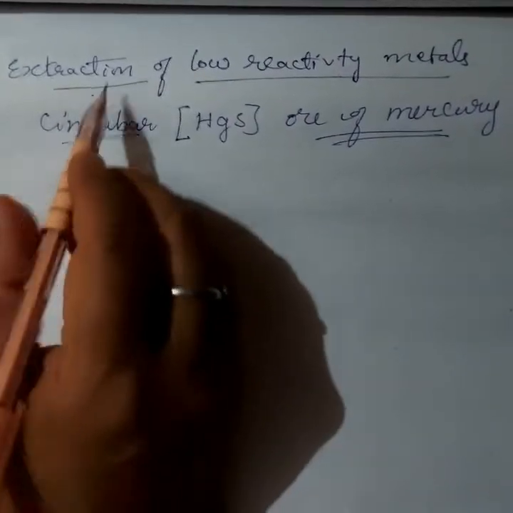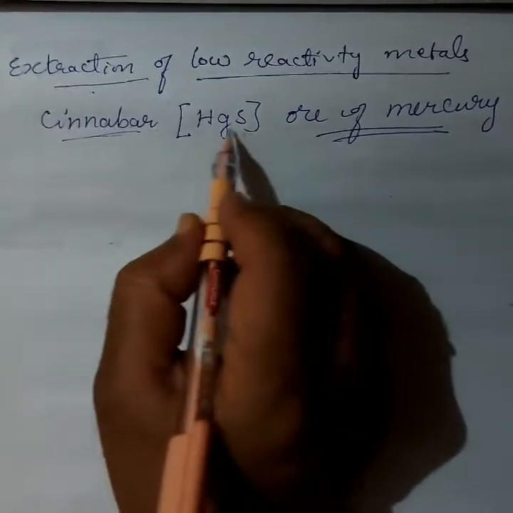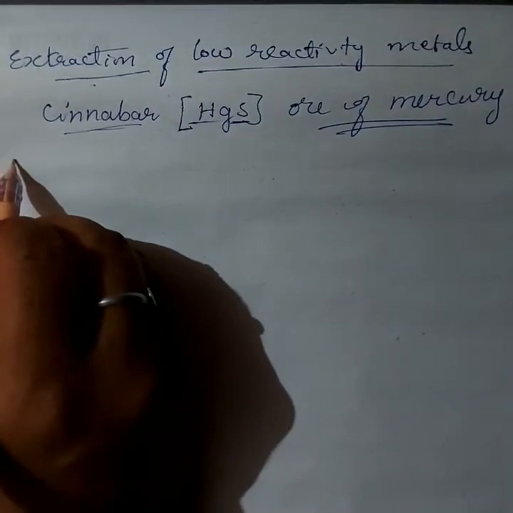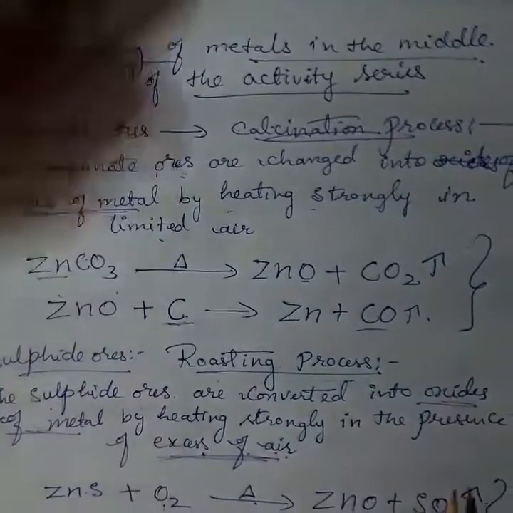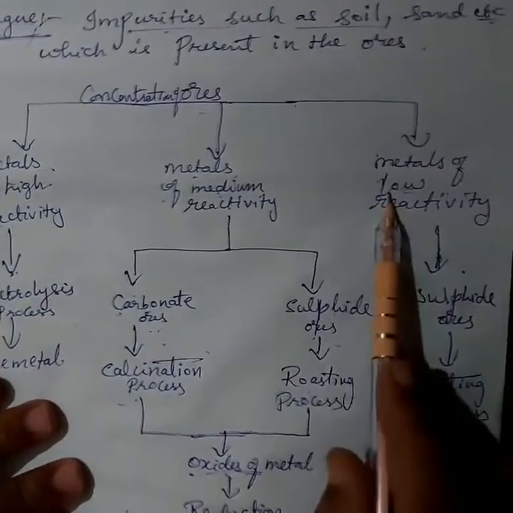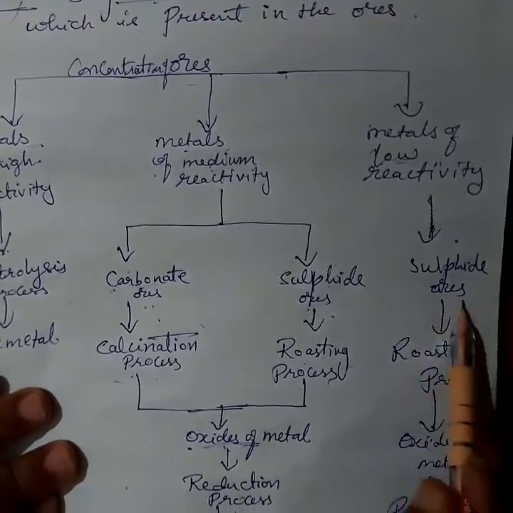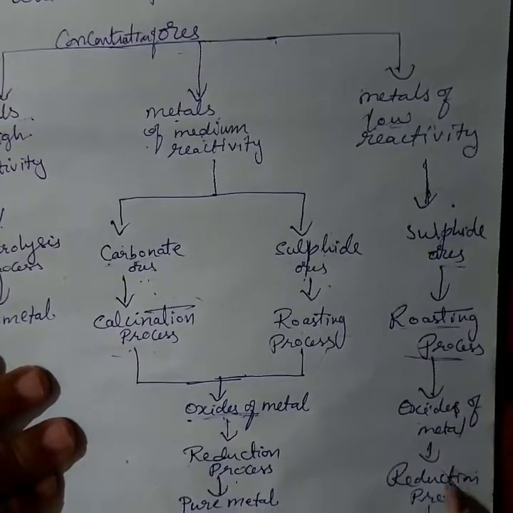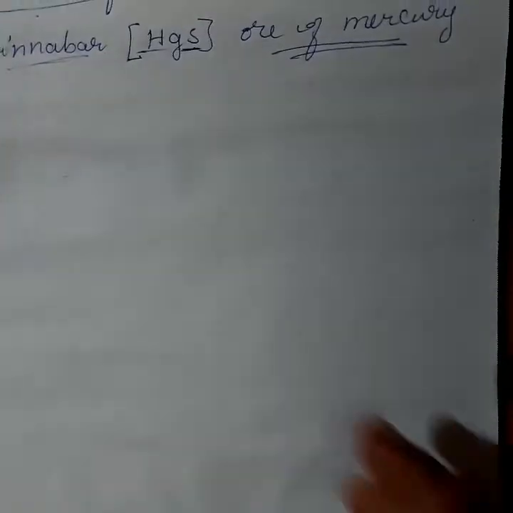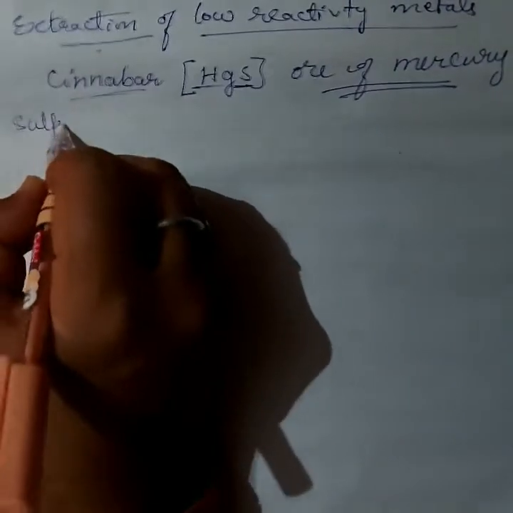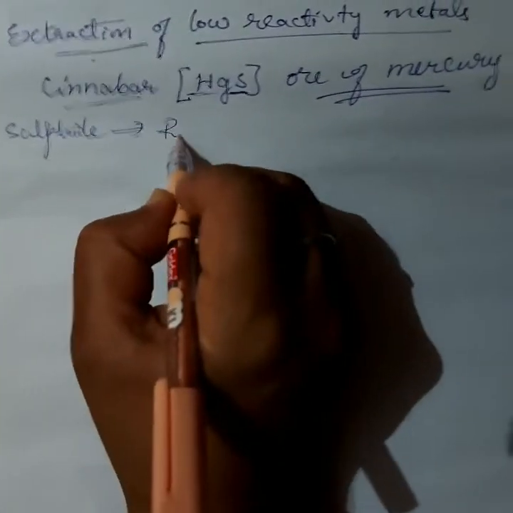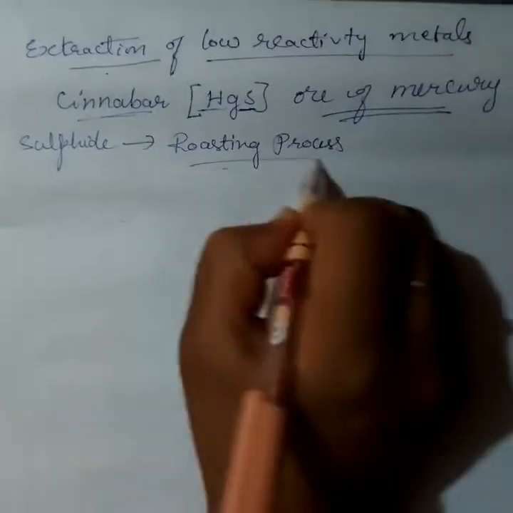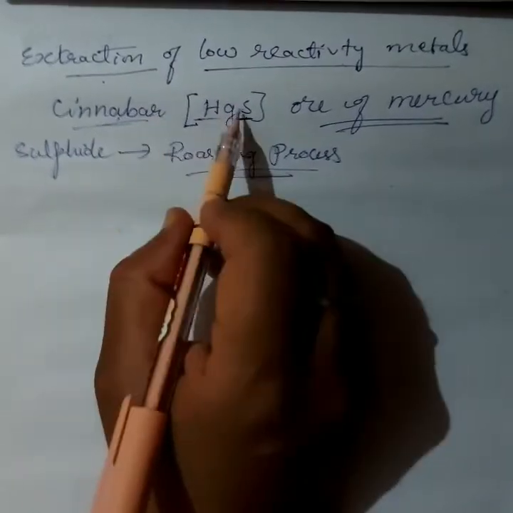How do we extract it? Which process do we use? It is found in the form of sulfide ore. The low reactivity metals are found as sulfide ores, as I already told you in the table. Which process do we use here? The roasting process to get oxides of metals, and then the reduction process. In the same way here also we use sulfide ores, so we use the roasting process.